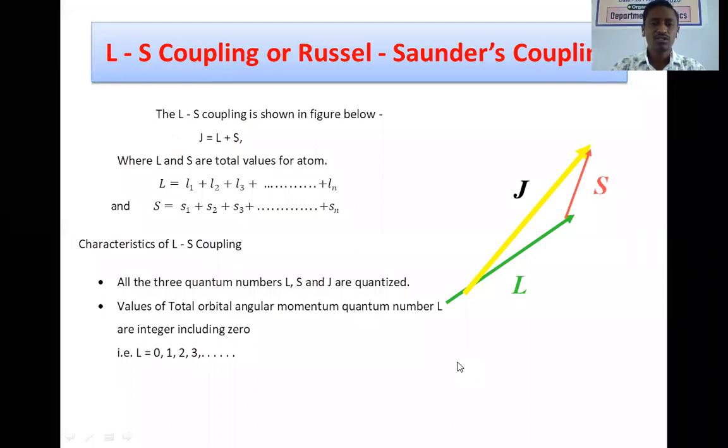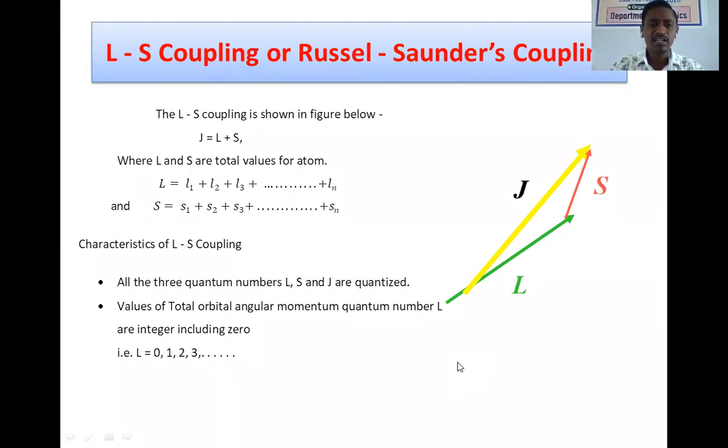So depending upon the orientation of the orbits of electrons in space, the values of L1, L2, L3 and Ln are affected, and that will affect the value of capital L. Similarly, there are two possible orientations of the spin. So the values of the spin quantum number are plus half or minus half depending upon the spin of electrons. So that will decide the value of capital S.